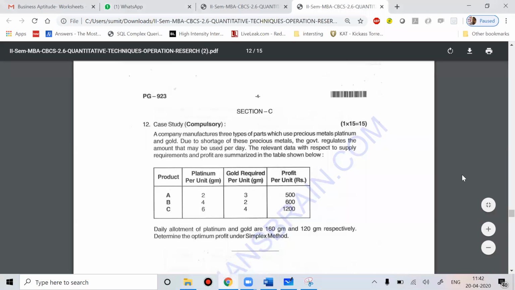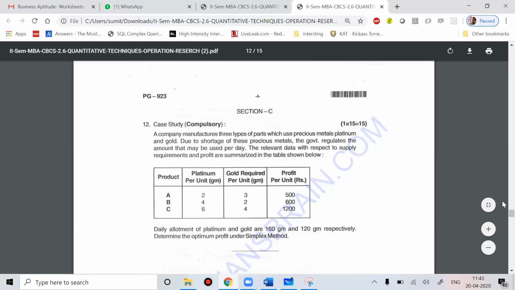From day one, I'm teaching you this only. Whatever I have taught you till now, based on that, there's one question which came in Bangalore City. That question is all about developing equations for the LPP model, and based on the equations you developed, you have to solve them. This question came for 15 marks.